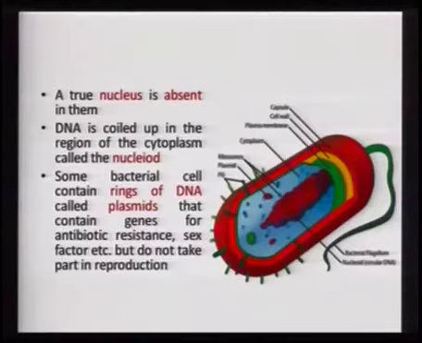There is yet another type of DNA known as plasmids, which are rings of DNA, and these are present in the eubacteria. So eubacteria have got plasmids, but these plasmids do not take part in reproduction, but they are very important because they contain genes for antibiotic resistance, and this is very important from the biotechnology point of view.